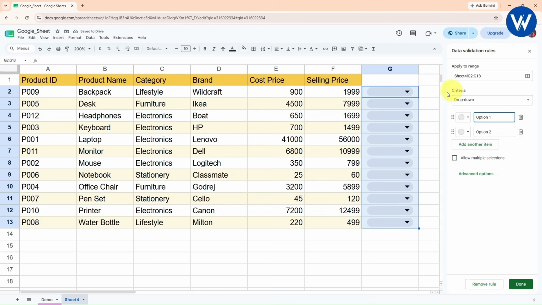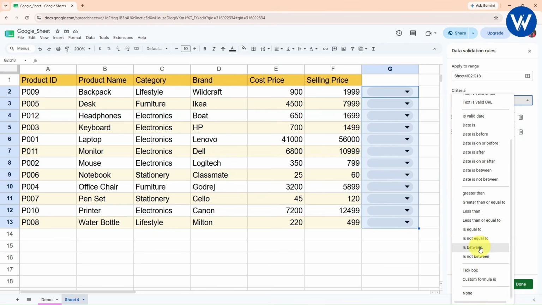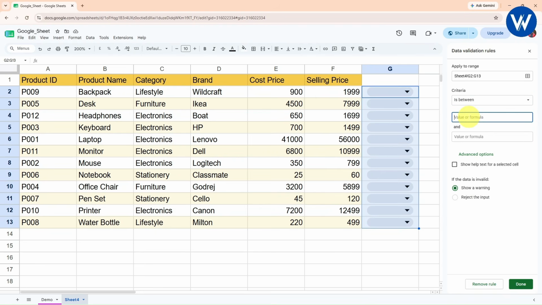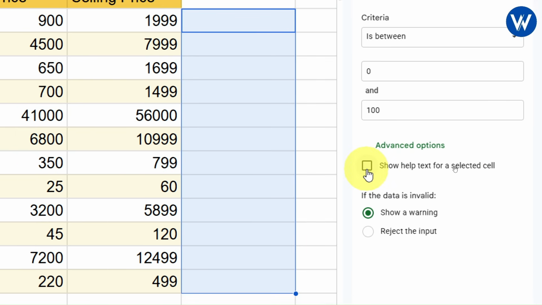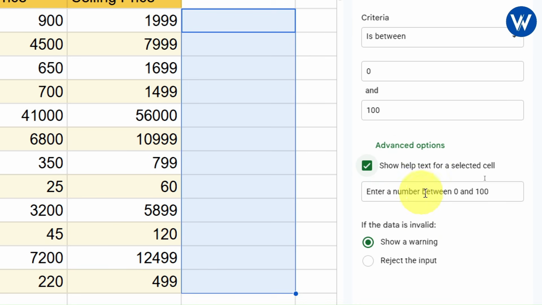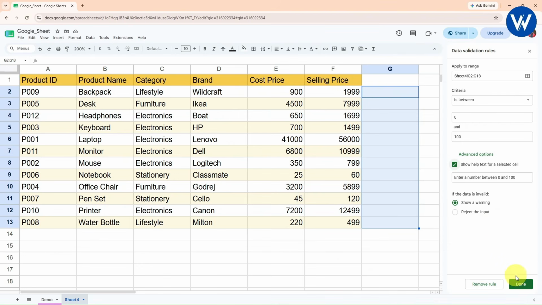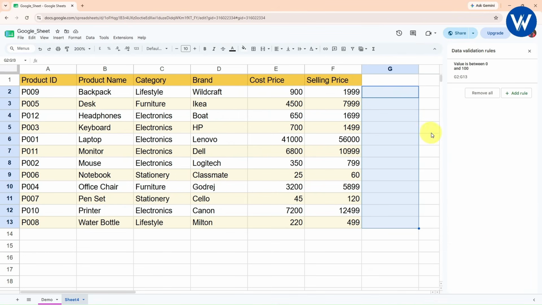Okay, the range is selected. Here you can see the drop down is created. From here, I will select this option, between. I will enter the value as 0, and here I will enter the value as 100. Next, it will show you the advanced options, which are show help text for selected cell. If you check this option, it will show: enter a number between 0 and 100. If data is invalid, show a warning or reject input. Now let me show you guys. Let's click on Done. Finally, the data validation is applied.